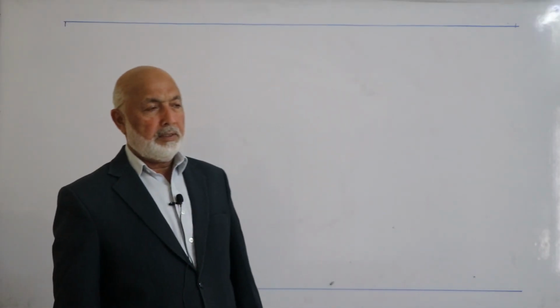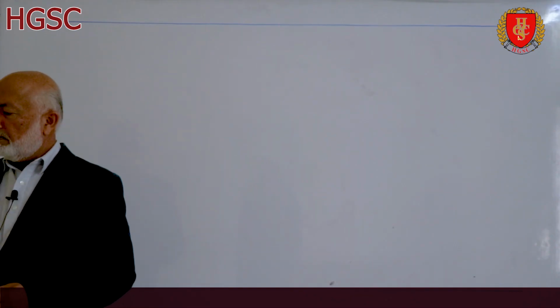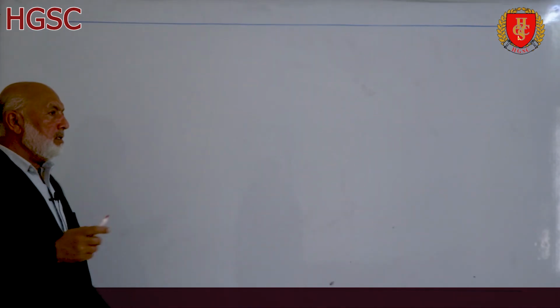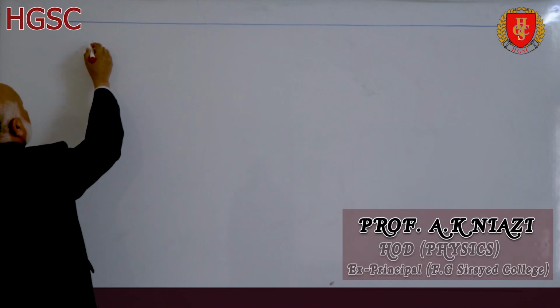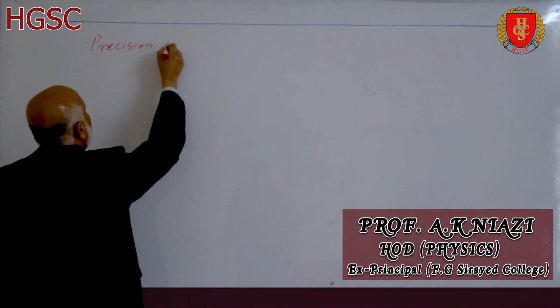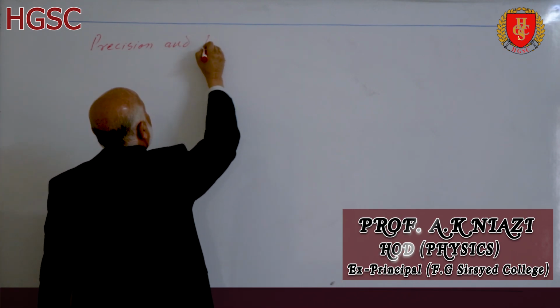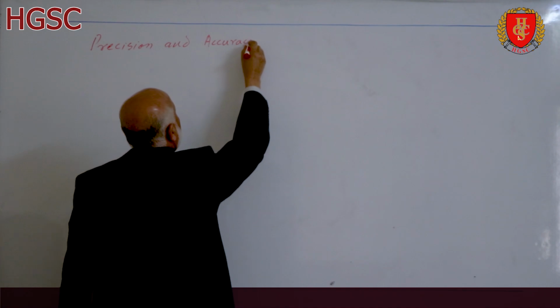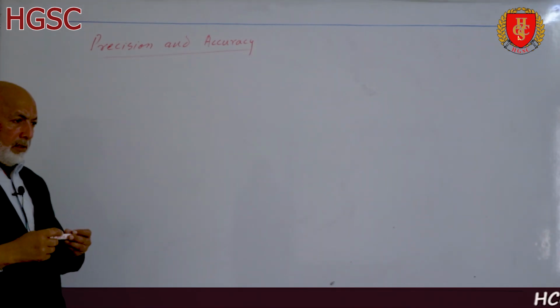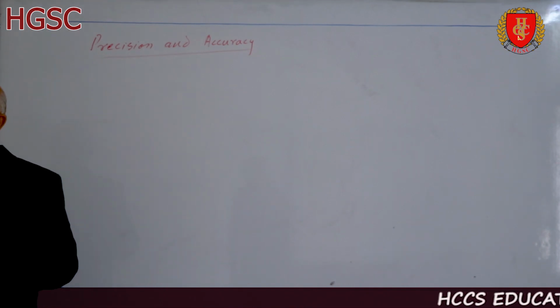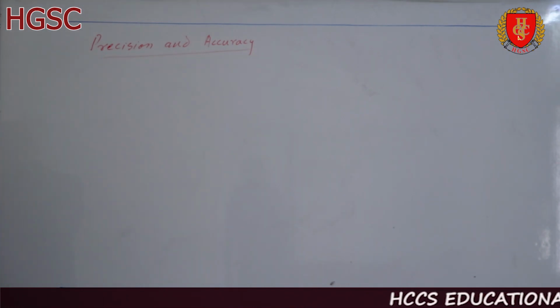بسم اللہ الرحمن الرحیم. آج ہم نیکسٹ ٹاپک شروع کر رہے ہیں اور دیٹ از اباؤٹ precision and accuracy. These are the two terms which are used in measurements. So first of all, we define these quantities.